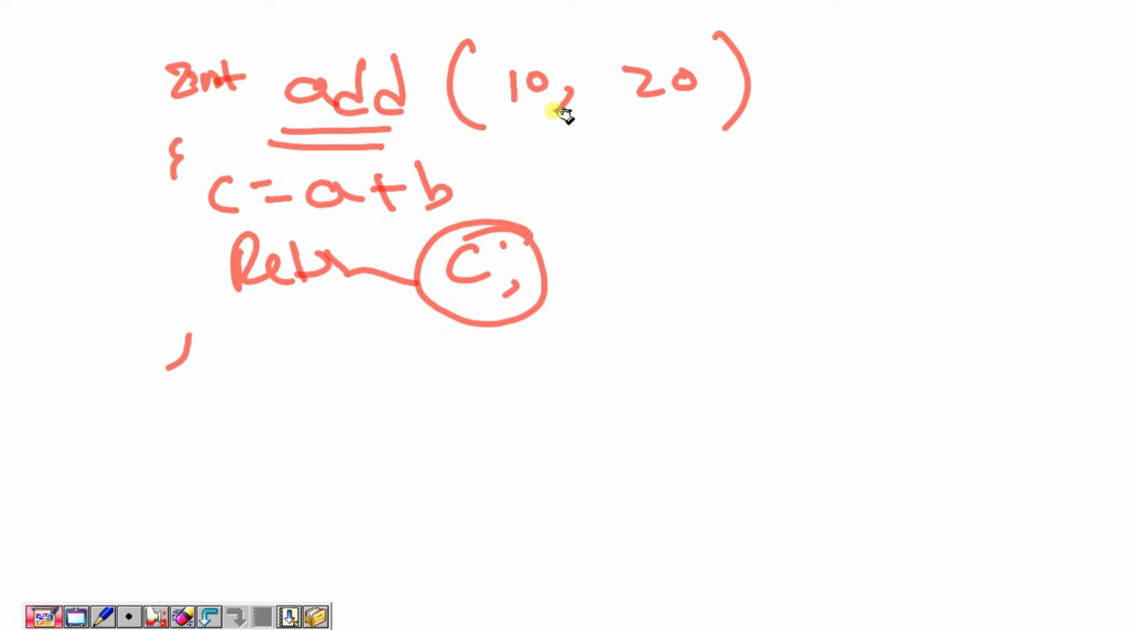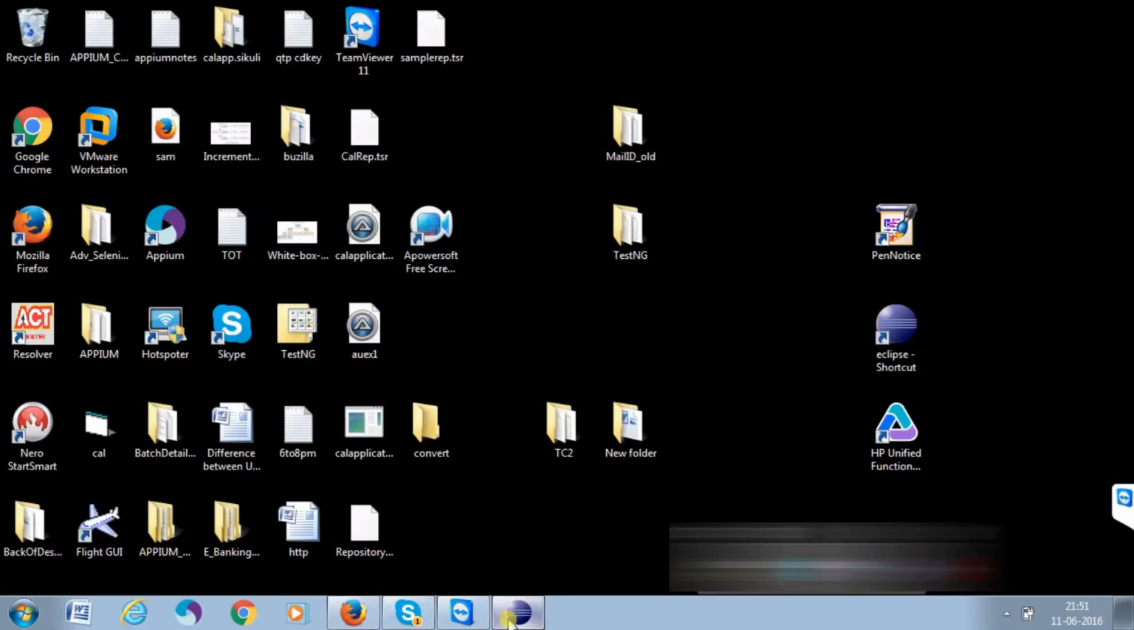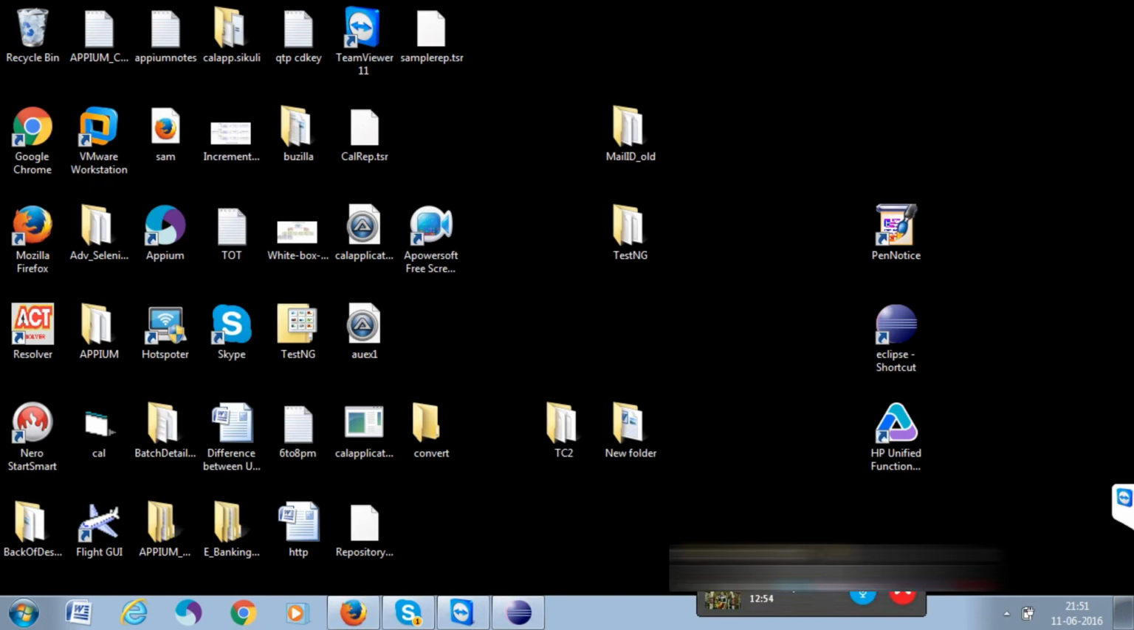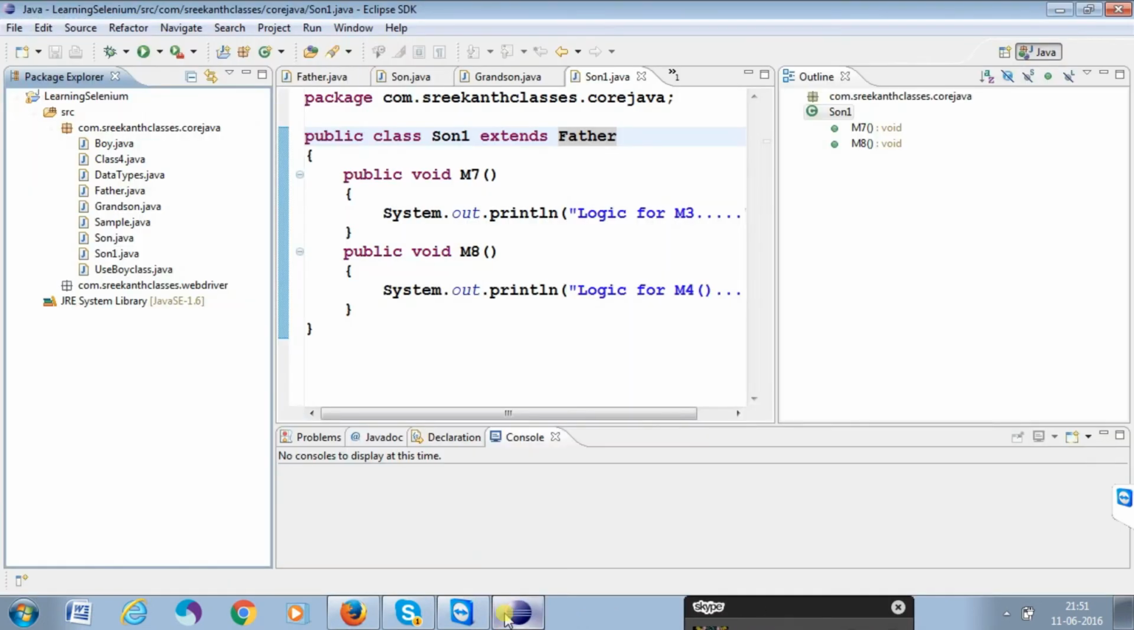That is the logic we have written: int c = a plus b, a equal to 10, b equal to 20. Now it will be storing. Okay, now I'll show you the program itself, so you get more clarity. Coming here, I'm writing the program. Whatever program we have discussed, I can start writing in Eclipse.